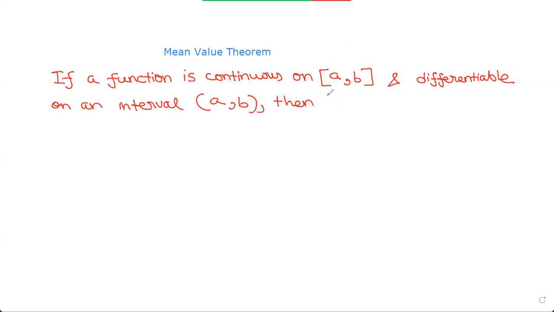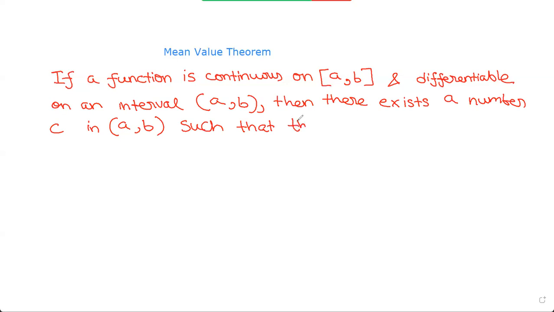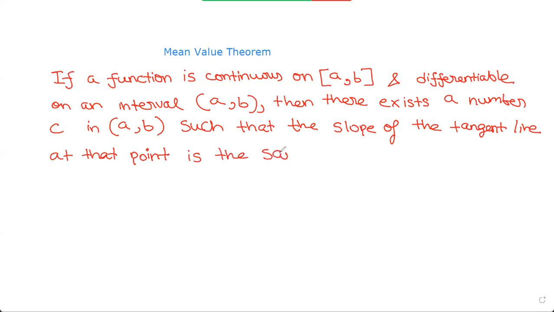Then there exists a number c in (a, b), so it's in between a and b, such that the slope of the tangent line at that point is the same as the slope of the secant line.